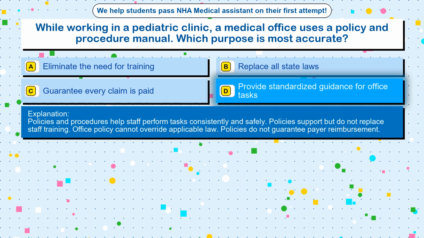Policies and procedures help staff perform tasks consistently and safely. Policies support but do not replace staff training. Office policy cannot override applicable law. Policies do not guarantee pay or reimbursement.